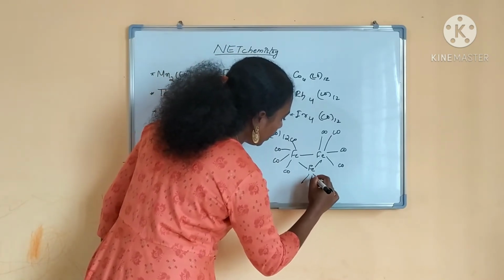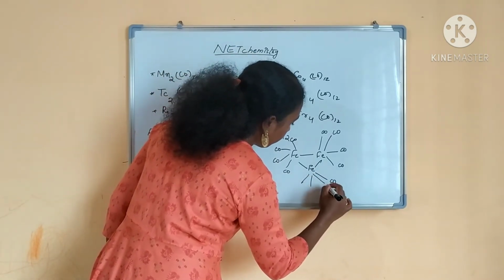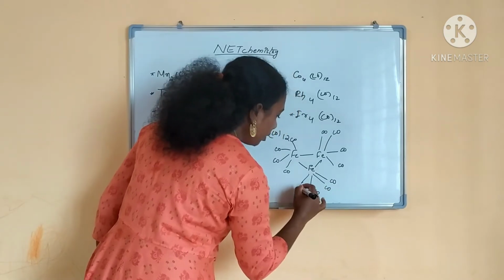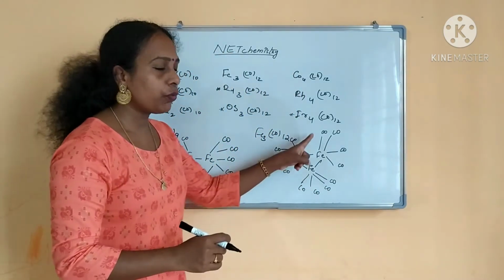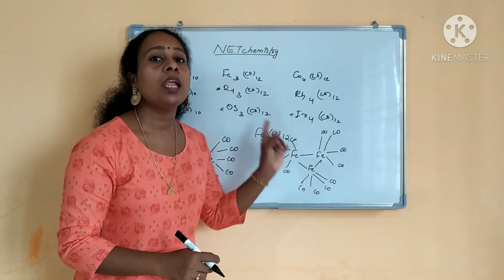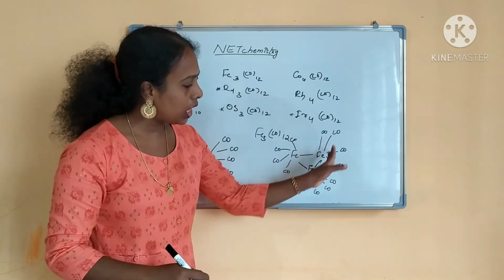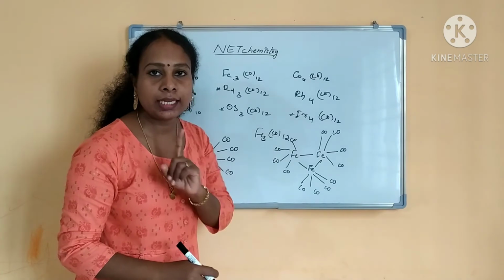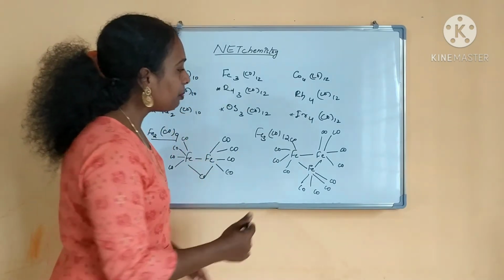Each iron we will give 4 COs, right? Then Fe3CO12. Each iron atom, 4 COs we have given. This is what Fe3CO12 is, but there is a bridged carbonyl. If you see all the end-on carbonyls, that is not the structure. There is a bridged structure.